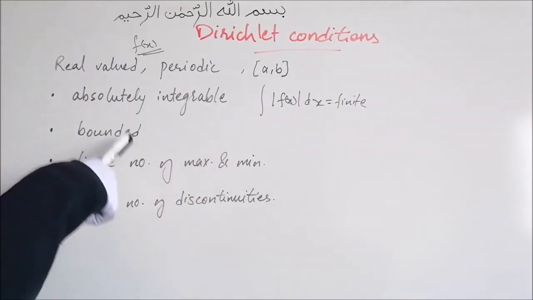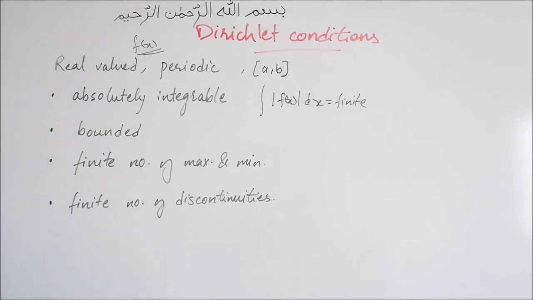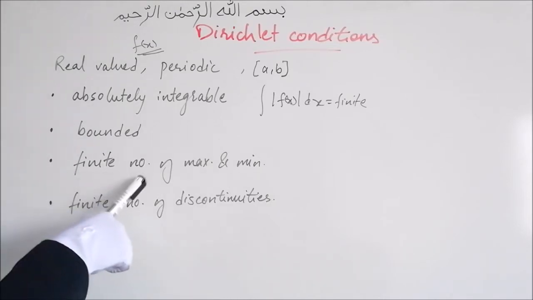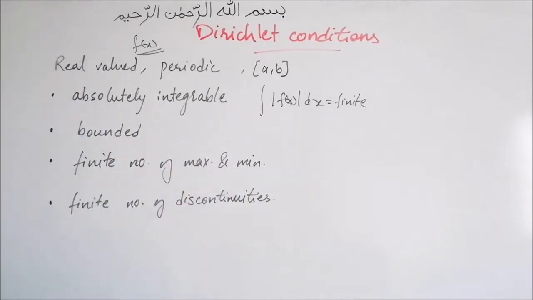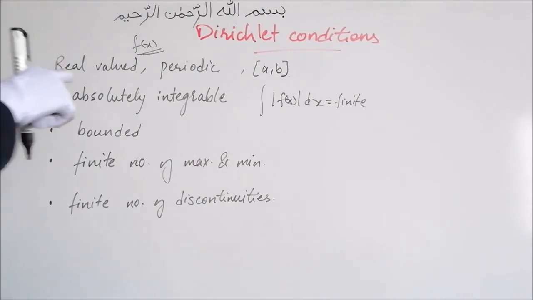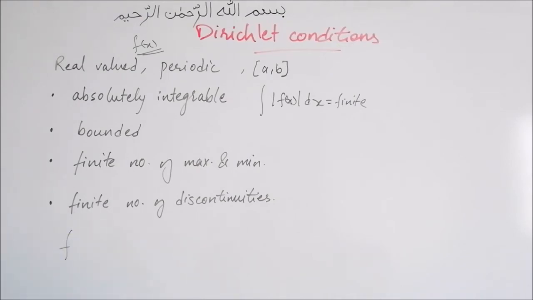The function should be bounded in the interval. f of x should have a finite number of maxima and minima in the interval, and f of x should have a finite number of discontinuities in this interval. So if this real valued periodic function f of x satisfies these conditions, then it can be expanded using the Fourier series expansion. Under these Dirichlet conditions, the Fourier series of f converges and is equal to f wherever f